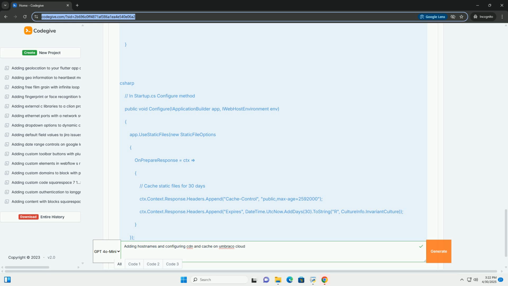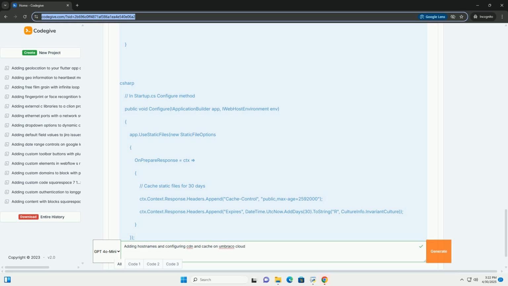In the left-hand navigation, find the Domains section. 4. Add your host name. Click the Add Domain button. Enter the domain name you want to add, example www.example.com. 5. DNS configuration. Umbraco Cloud will provide you with DNS records, A record and CNAME record. You will need to update your domain registrar's, example GoDaddy, Namecheap, Cloudflare, DNS settings to point your domain to your Umbraco Cloud environment. A record.